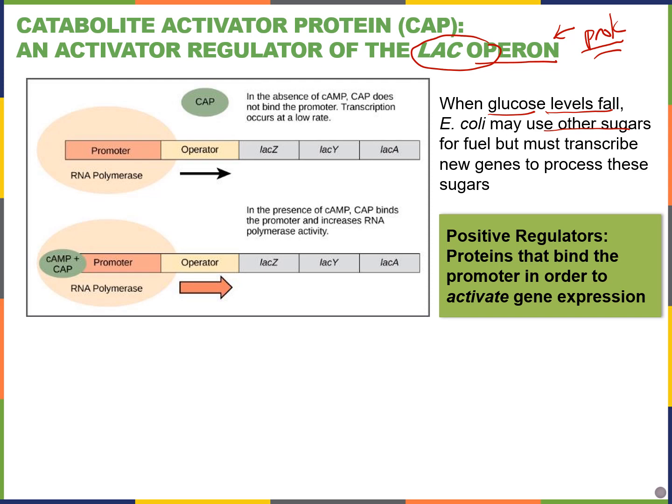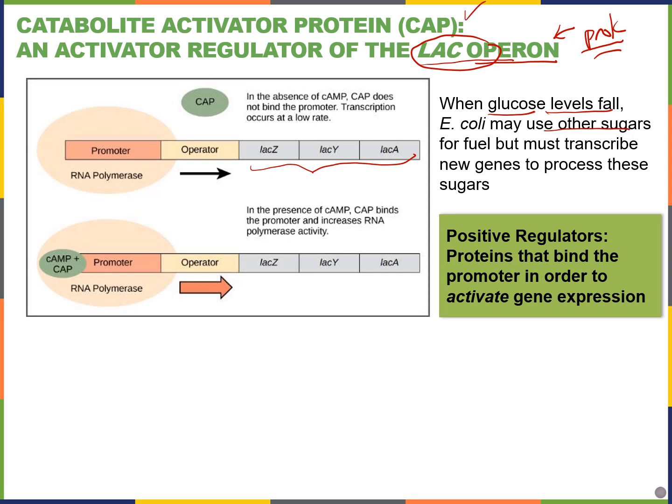these other sugars. So we're going to look at the lactose operon, and in the lactose operon, we're going to see genes that are present to encode enzymes that will take in lactose into the cell and allow the processing or metabolism of lactose to produce energy. For these positive regulators, we're going to look at cyclic AMP and CAP, which stands for catabolite activator protein.